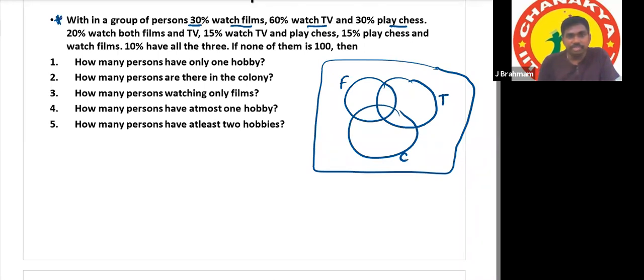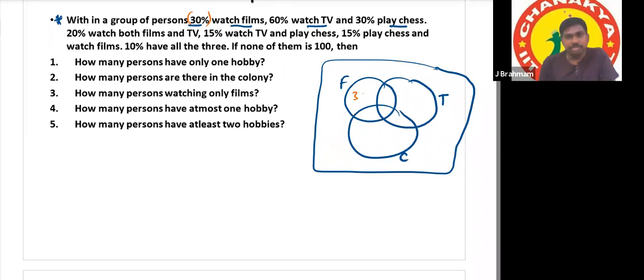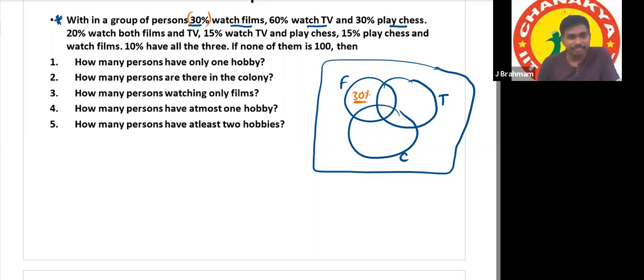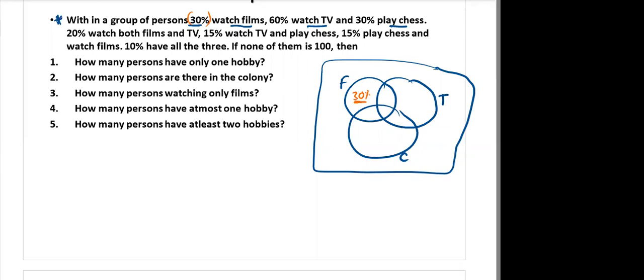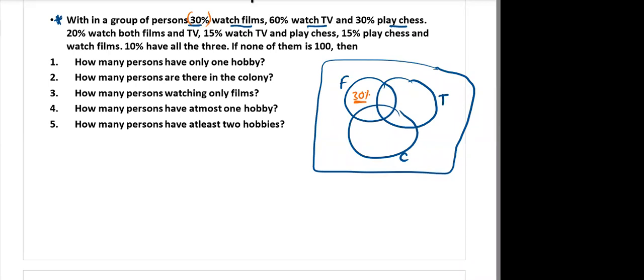Where to write this 30%? Sir, in the watch films. This one is 30%? Correct or not? Not correct. Why? Sir, because out of the 30%, isn't it that 20% watch both films and TV? So is it 10% purely for films? Yes, very good.